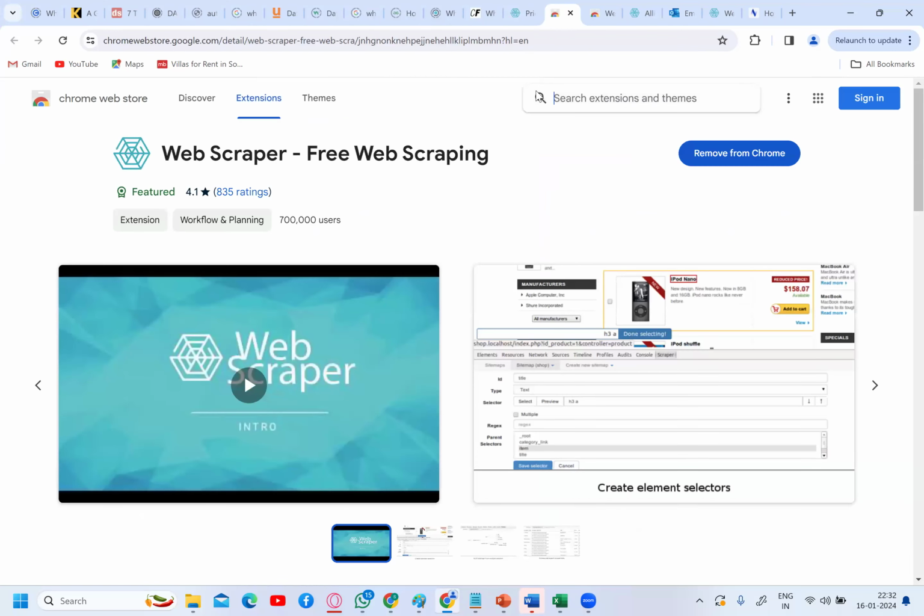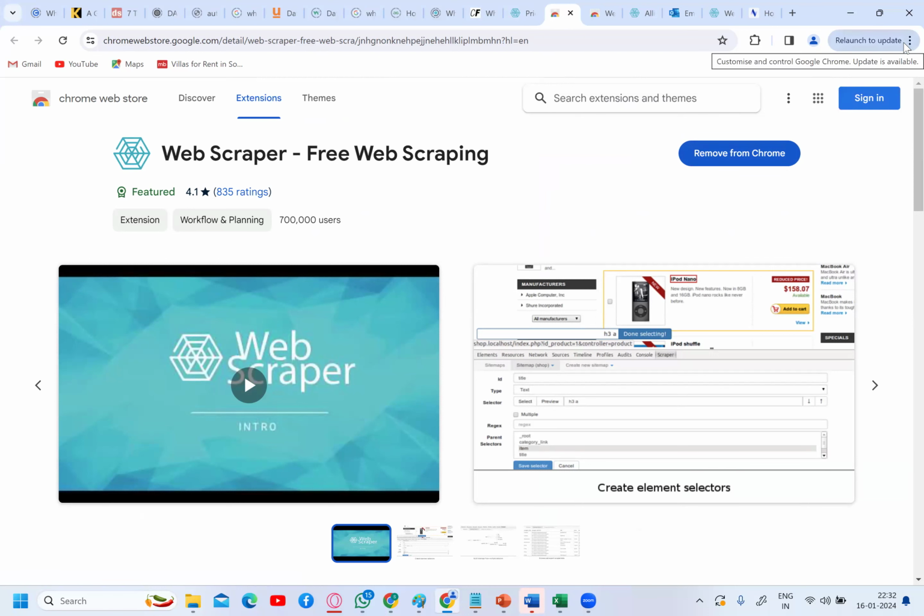So it will take you to the installation button. Basically, I installed it in my system. Here you will get "Add to Chrome" extension. If you are very new to the web scraper tool, it will tell you to add to the Chrome extension. Just click on add to the Chrome extension, and it gets added to your Chrome.